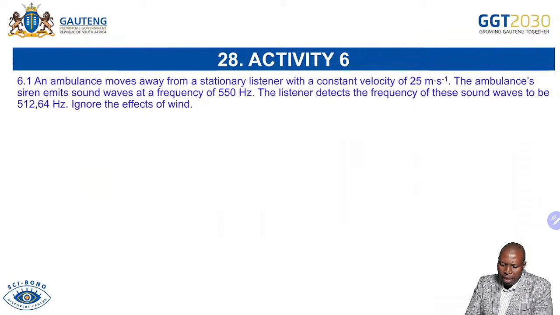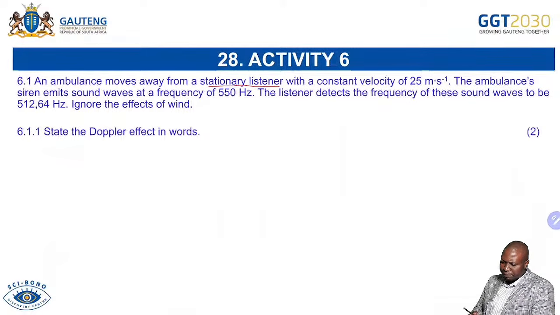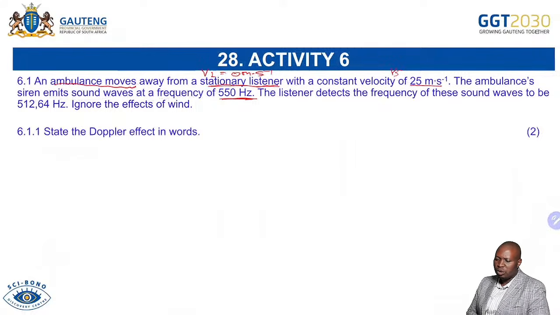We are saying here now, an ambulance moves away from a stationary listener with a constant velocity of 25 meters per second. The ambulance siren emits waves at a frequency of 550. So you can see a stationary listener. Already we're saying the speed of a listener is 0 because it's stationary, 0 meters per second. The ambulance is the one that is moving with a constant velocity. So velocity of the source is 25 meters per second. So please, data collection.